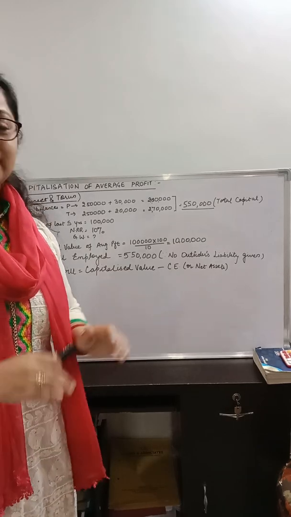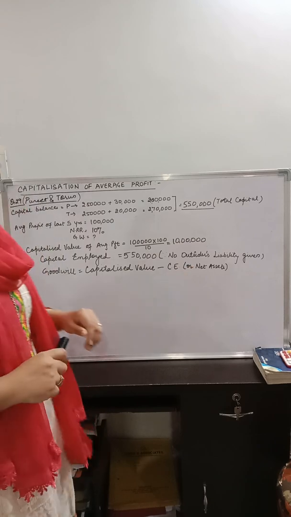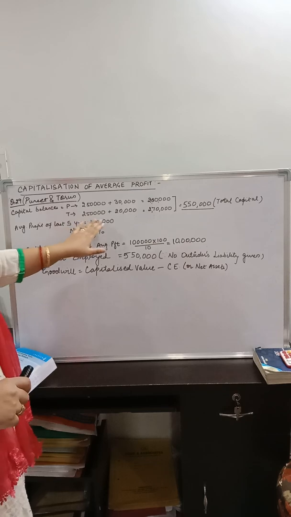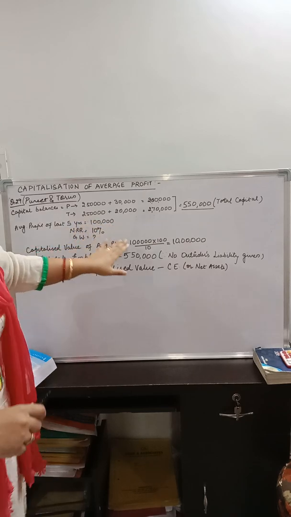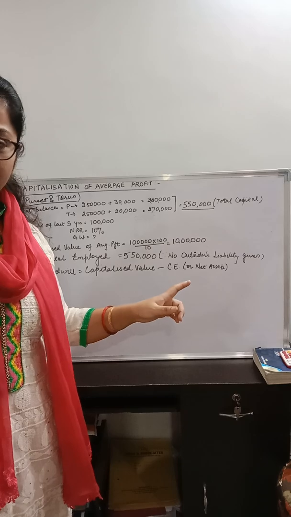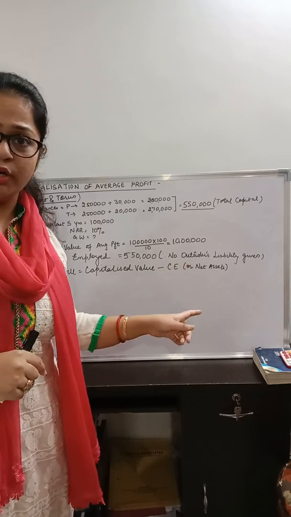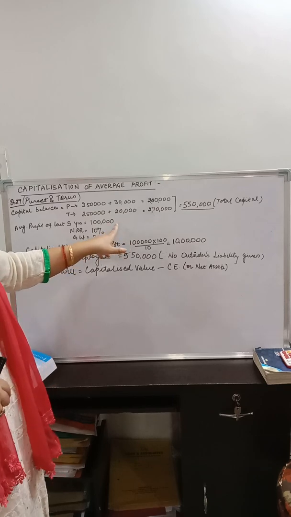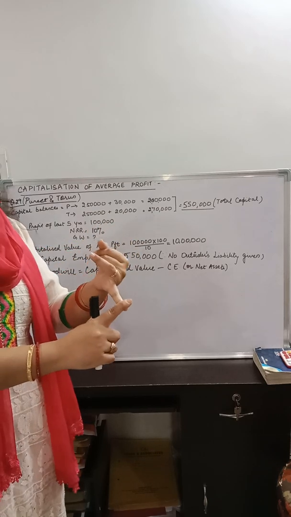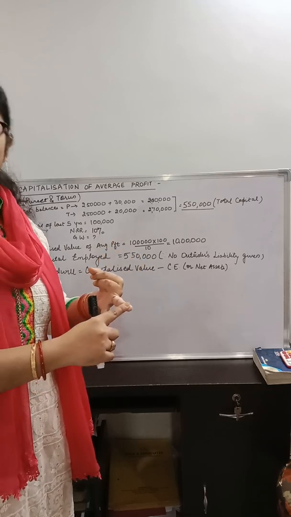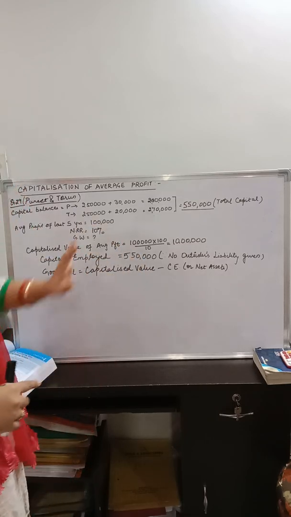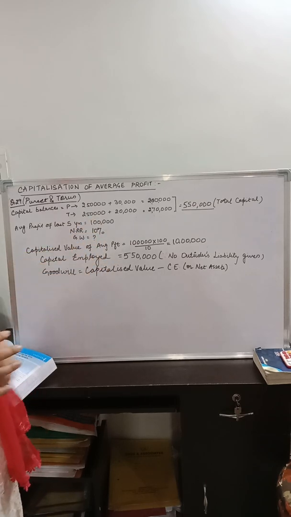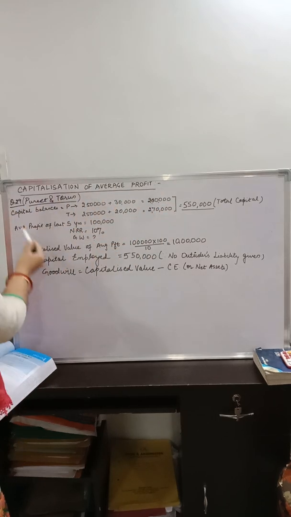The question also says that there are no outsiders' liabilities. Also, the average profit as per this question for the last 5 years is rupees 1 lakh. You don't have to calculate the average of the profits, unlike the previous question that we did today in the class, but it is already given to you. The average of the profits of 5 years is rupees 1 lakh. It is adjusted and the average is already calculated, 1 lakh rupees. Also, the normal rate of return is 10%. You have to find out the amount of goodwill.